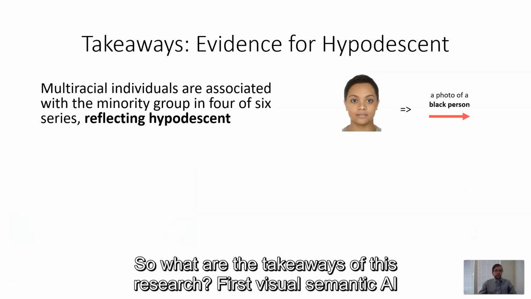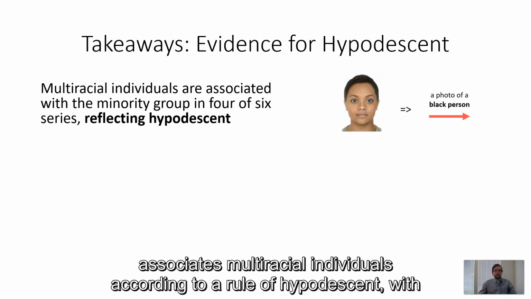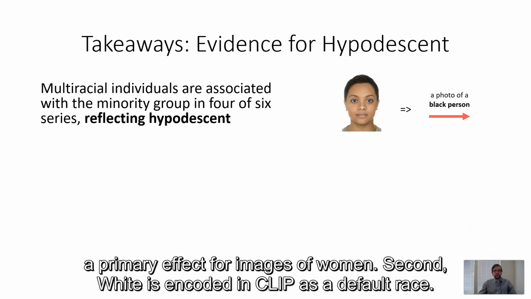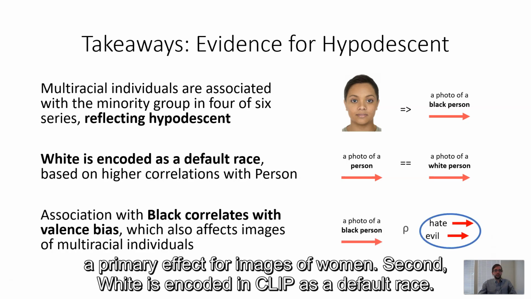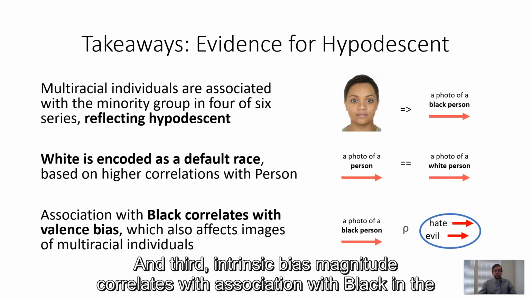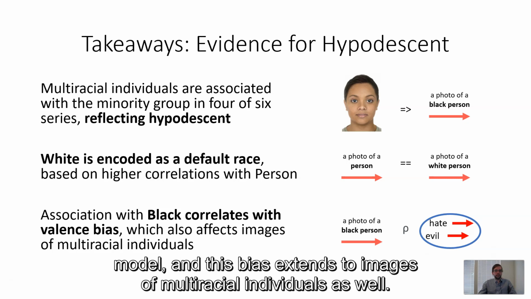So what are the takeaways of this research? First, visual semantic AI associates multiracial individuals according to a rule of hypodescent, with a primary effect for images of women. Second, white is encoded in CLIP as a default race. And third, intrinsic bias magnitude correlates with association with black in the model, and this bias extends to images of multiracial individuals as well.